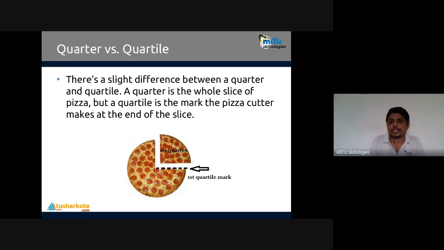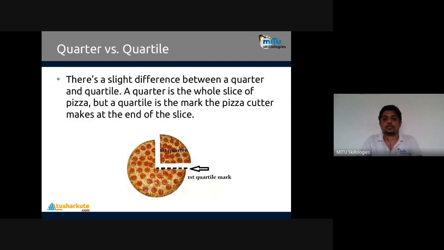Now we'll see things practically, but before that, let's close this point: quarter and quartile. What is the quarter and what is the quartile? Quarter is like creating 25% parts separately. There's a slight difference between the quarter and quartile. The quarter is the whole slice of the pizza, and the quartile is the mark where the pizza cutter makes a cut at the end of the slice. That is the first quartile mark. This is the difference between the quarter and the quartile.